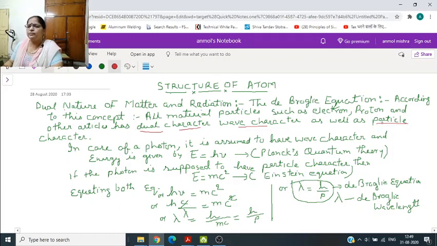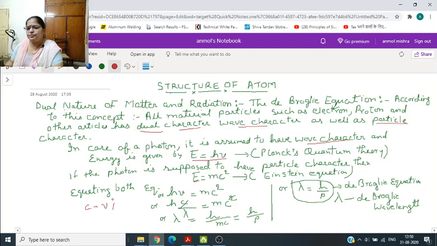In case of photon, it is assumed that it will have wave character and its energy will be given by E is equal to h nu from Planck's quantum theory. If the photon is supposed to have particle character, then the energy is given by E is equal to mc square, and this is given from Einstein equation. If we equate these two equations, that is E is equal to h nu and E is equal to mc square, then we will get h nu is equal to mc square, and we also know that